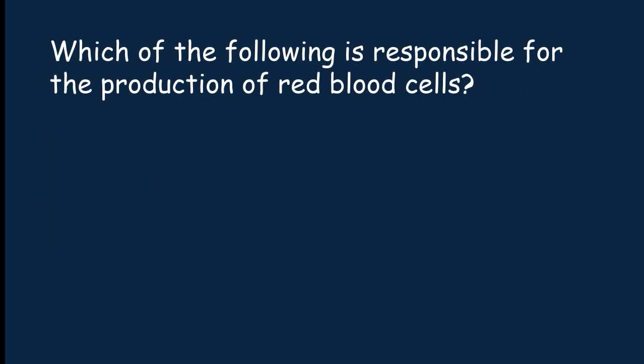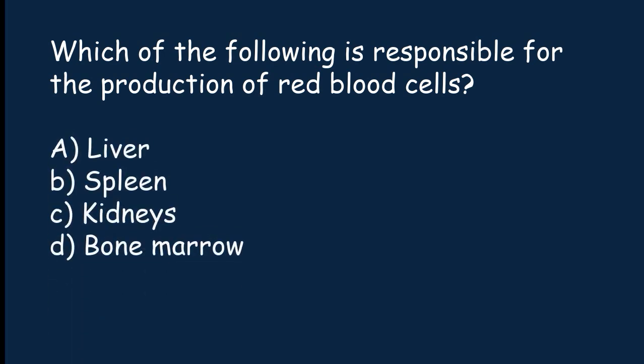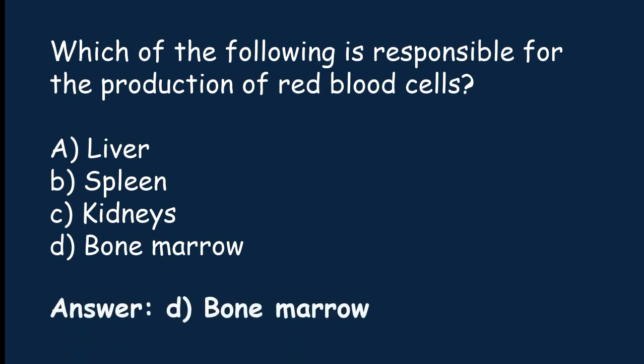Which of the following is responsible for the production of red blood cells? Liver, spleen, kidneys, bone marrow. The correct answer is option D. Bone marrow is responsible for the production of red blood cells.